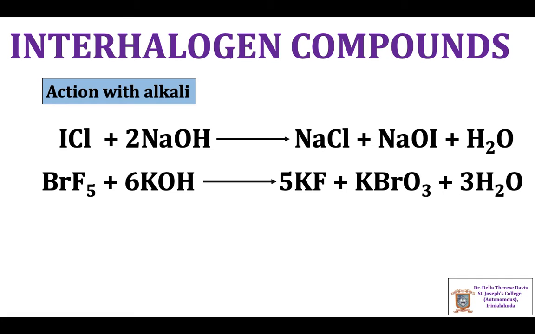Here the interhalogen compound is having the formula XY5. If the formula of the interhalogen compound is XY7, we get perhalate anion of the larger halogen.